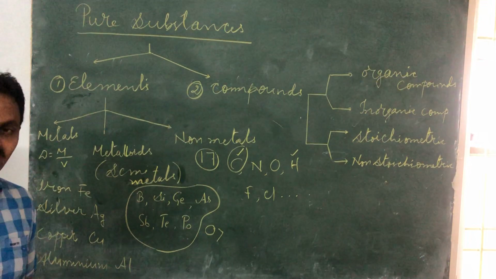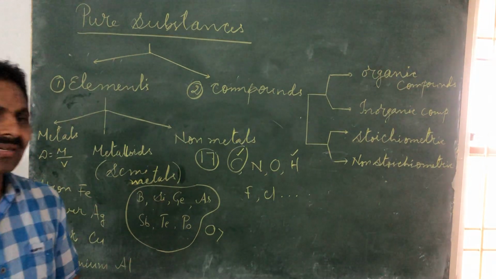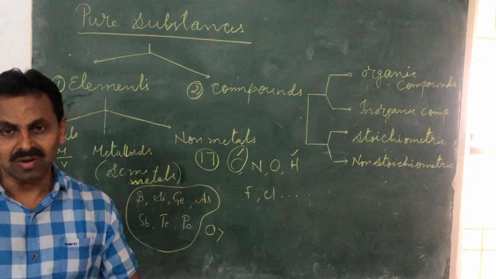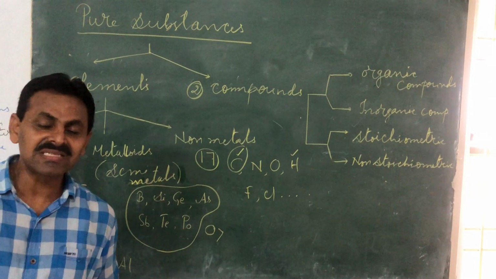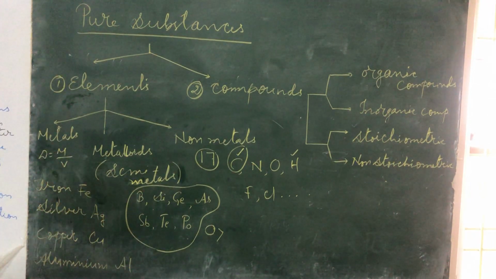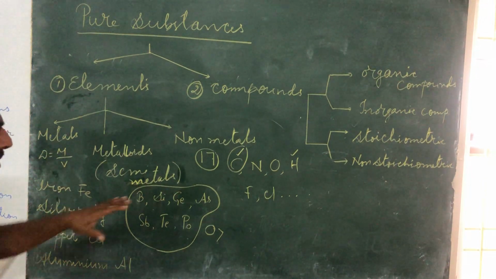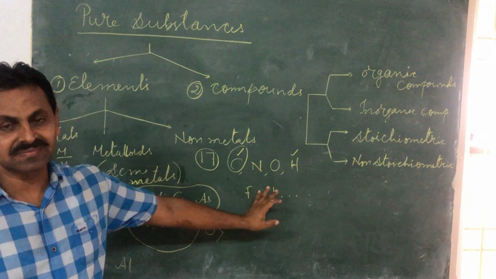There are some metals whose melting point is close to or less than room temperature also. That is the reason why mercury exists as a liquid at room temperature. Okay. So there are exceptions anyhow, but most of the non-metals exist in gaseous and liquid state.